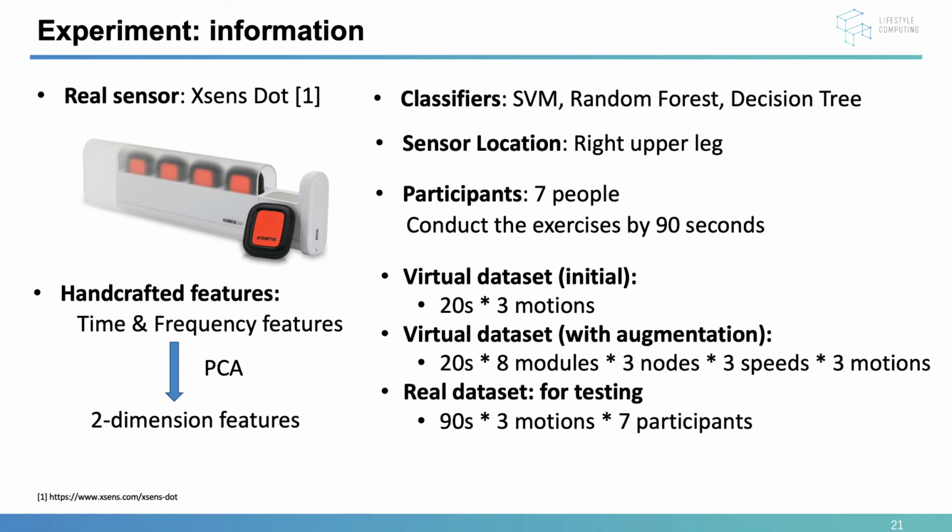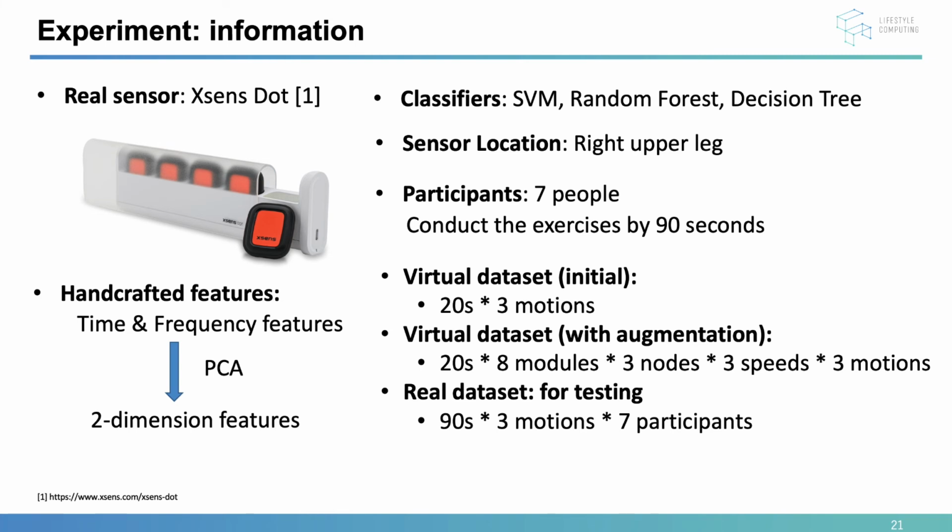The typical time and frequency features were extracted, and principal component analysis was used to further decrease the feature dimension and reduce the difference between the virtual and the real world. The results showed good performance of the proposed method to augment the virtual dataset and recognize the real data.